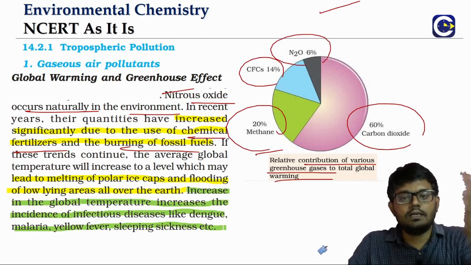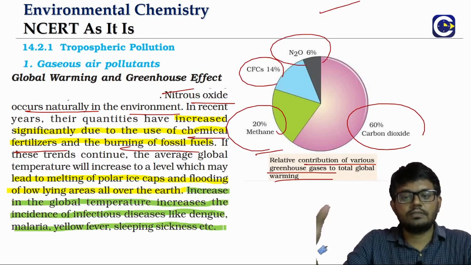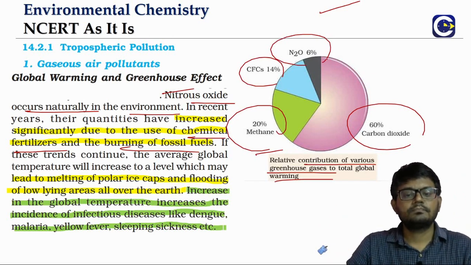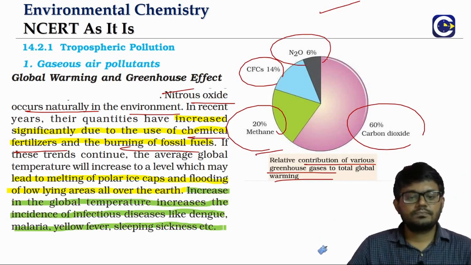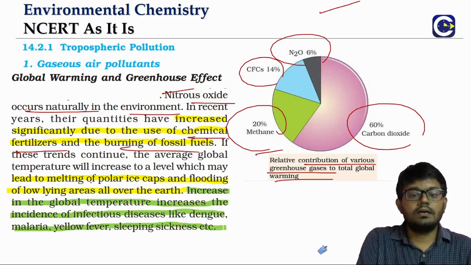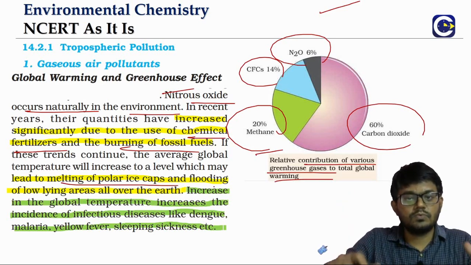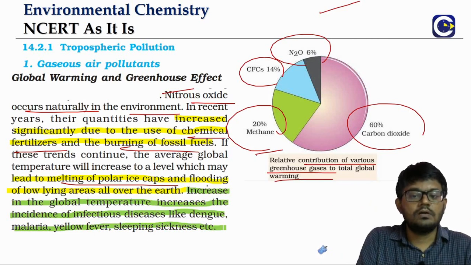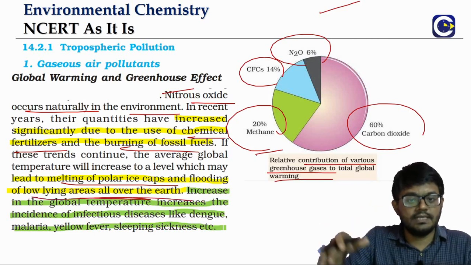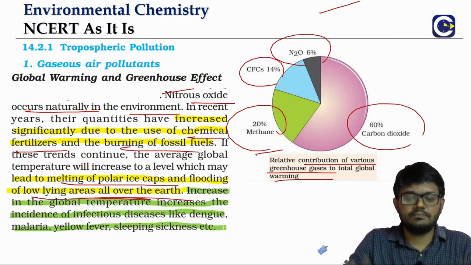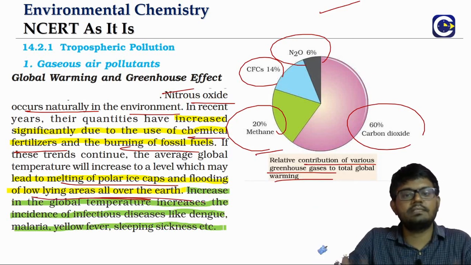So if these trends continue, the amount of nitrous oxide, the amount of CO2 all increasing, then it will lead to a substantial increase in the temperature, and that will cause melting of the polar ice caps, which means what? The overall sea level will be increasing. So the low-lying areas all over the earth, right, some of the islands itself might vanish, means they will be completely covered by the sea.